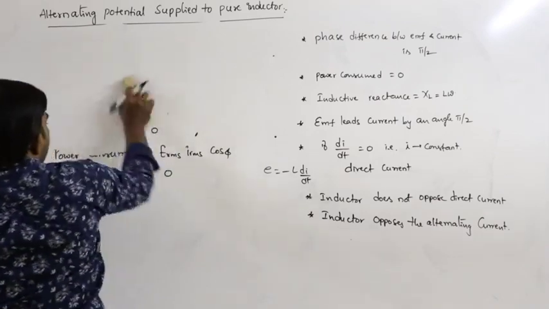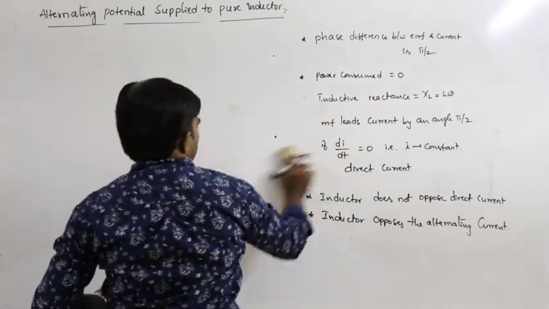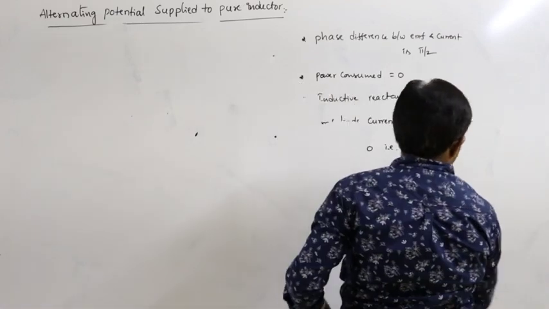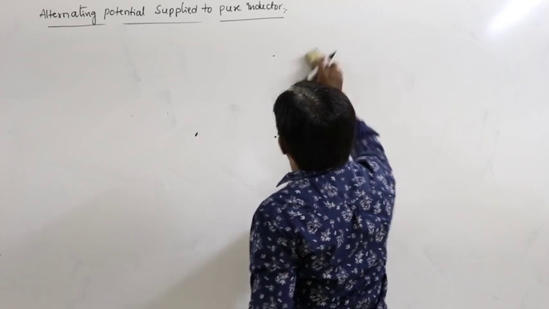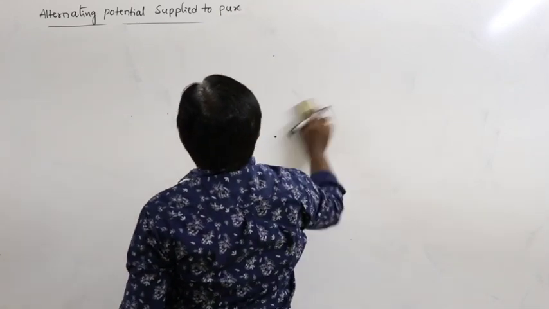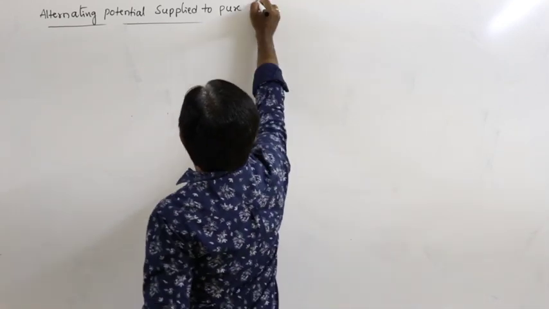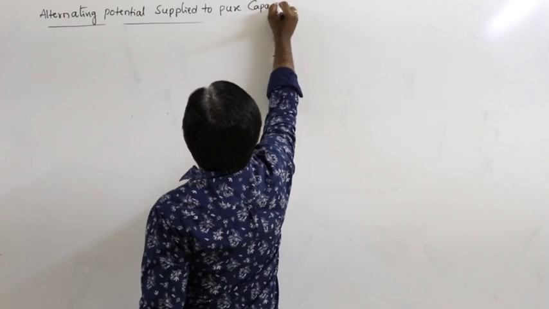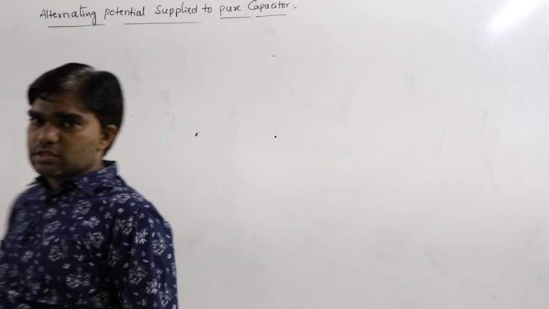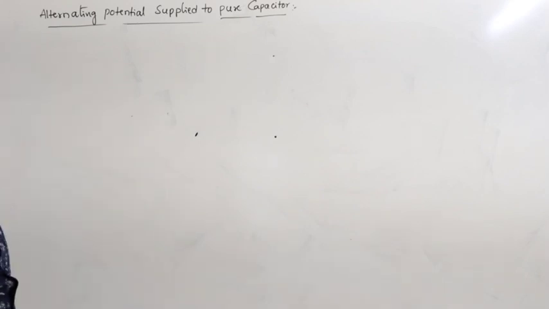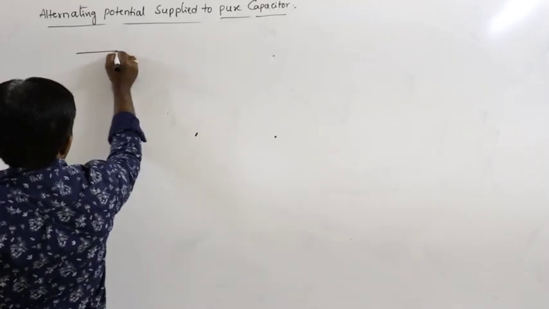Next, alternating potential applied to a pure capacitor, if only a capacitor is connected.